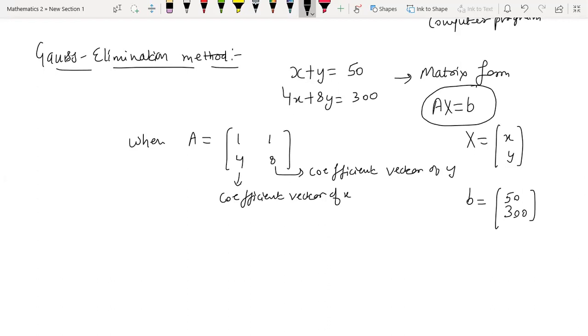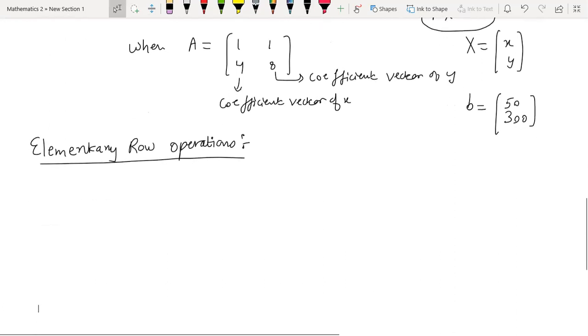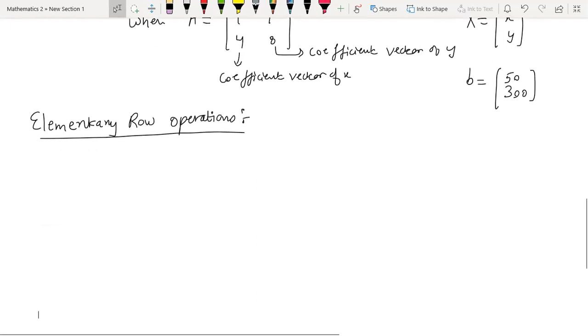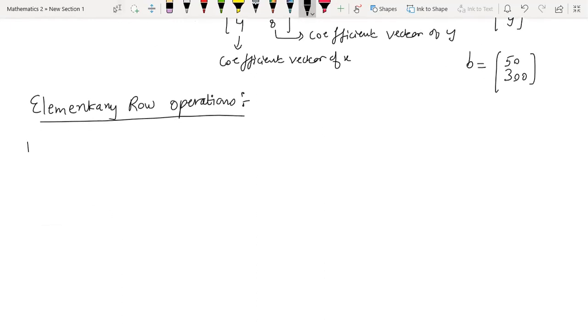Okay. So once you know how to get the coefficient matrix, we will be doing some operations on these matrices. These operations are known as row operations, and particularly we are interested in knowing what are elementary row operations. So let me first give you what row operations there are, and then I will demonstrate with the help of an example how they are applied. They are known as operations because we are going to do something with these rows of the coefficient matrix. And what are they? Let me list them.